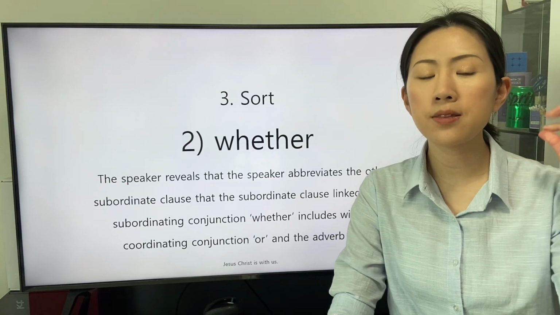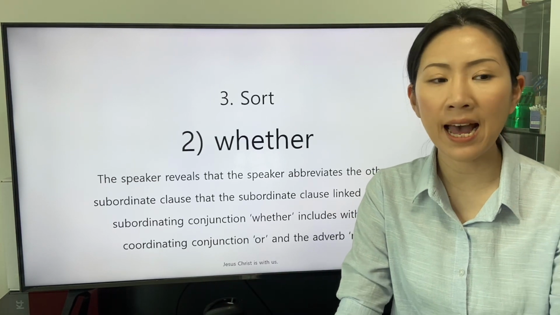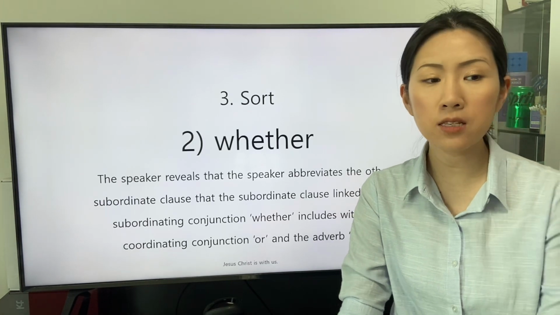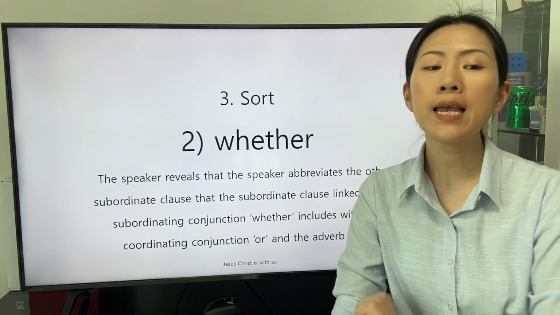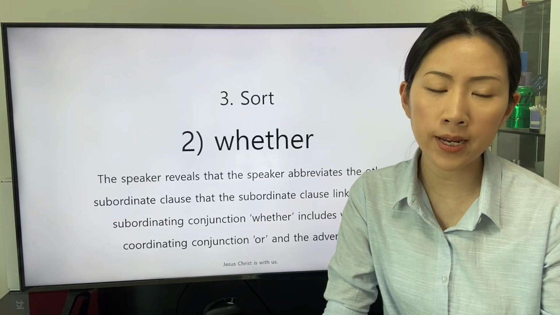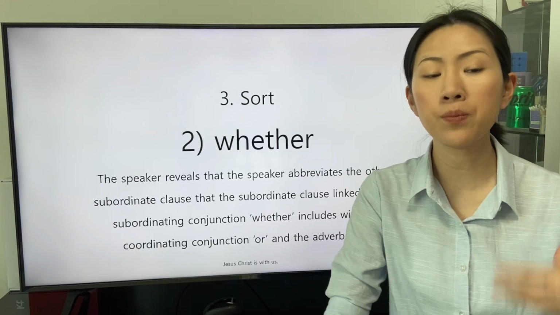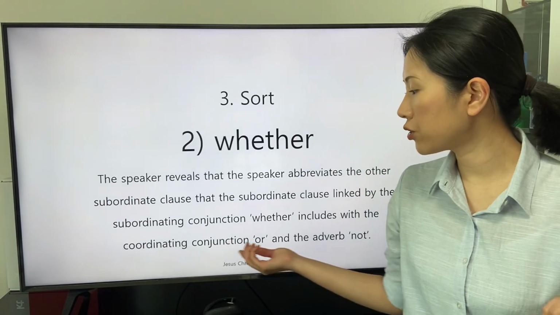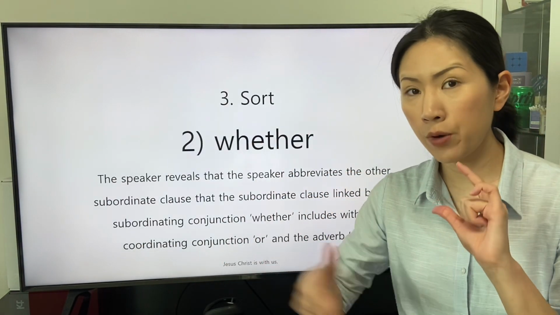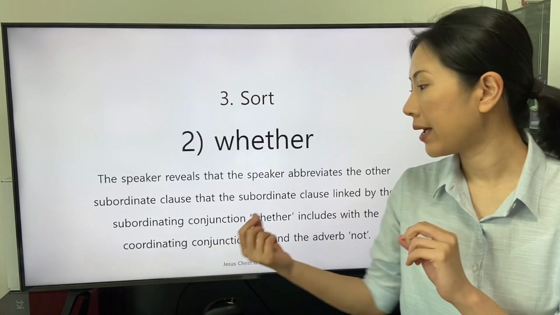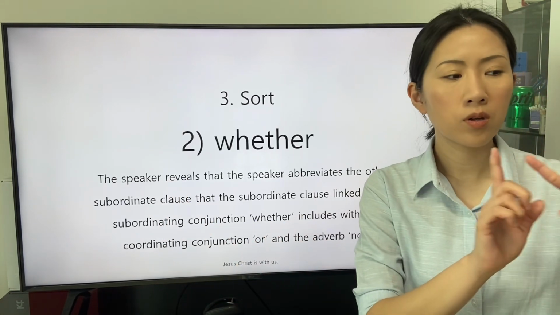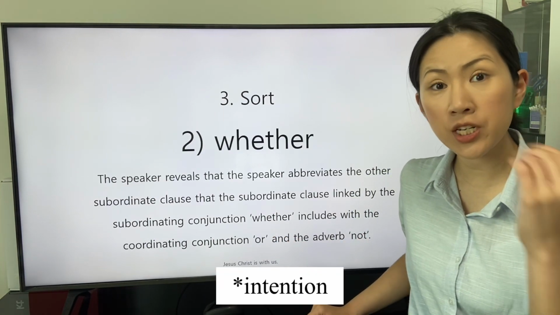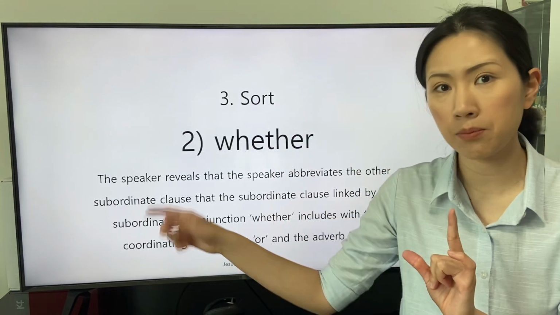The speaker reveals that the speaker abbreviates the other subordinate clause that. The subordinate clause linked by the subordinating conjunction whether includes the coordinating conjunction or and the adverb not. The coordinating conjunction or links the original statement and the other statement to convey the opposite with the verb in the original statement.